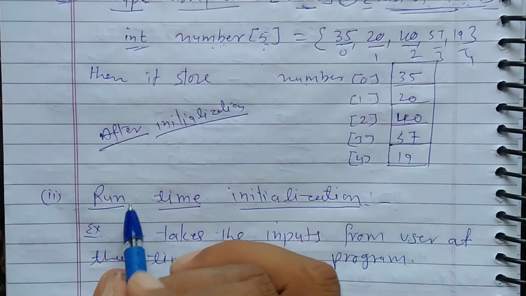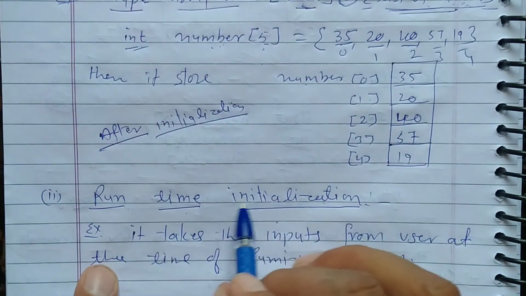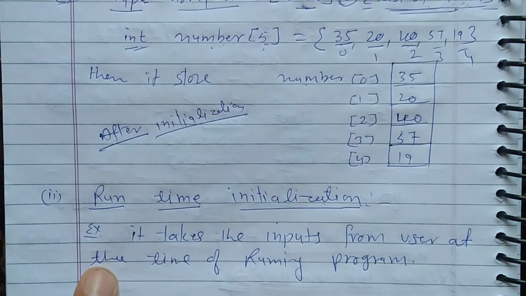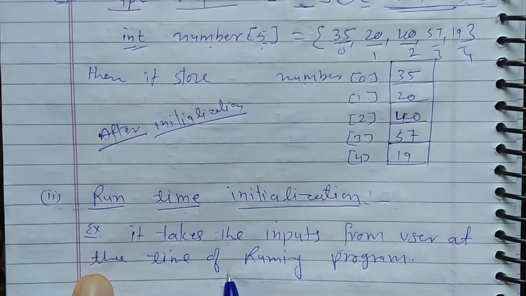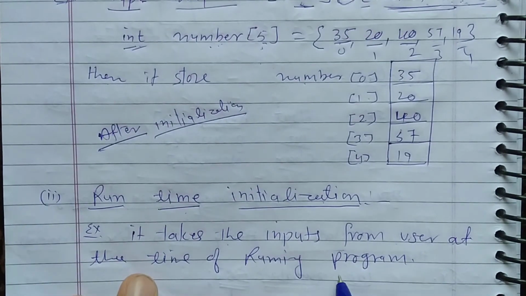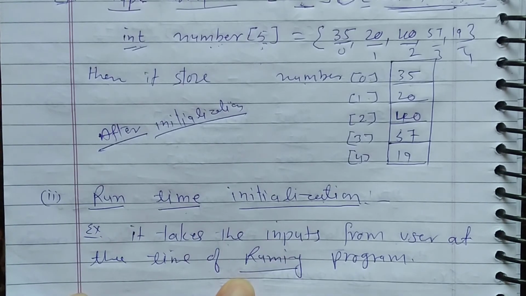Now our second point is runtime initialization. Runtime initialization means this is the time of execution of instructions. So it takes the inputs from the user at the time of running of the program, or we can say execution of the program. While we are using Control F9, at that time we are running, that is executing, the program.